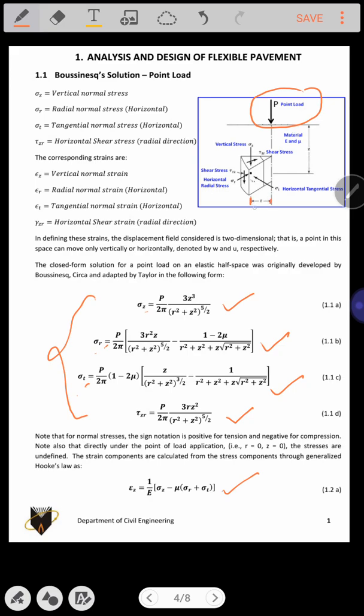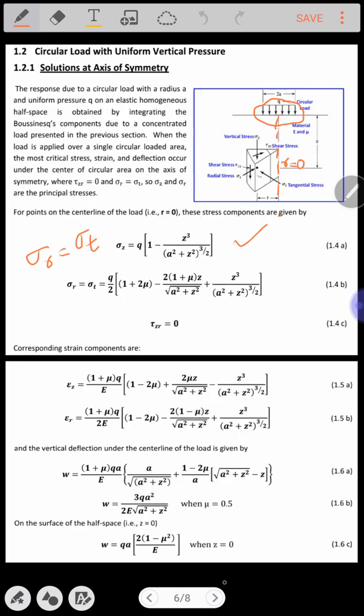So hence we may be expected to calculate sigma R and sigma T. If this point load is considered to be integrated and formed as a circular loading due to the applied wheel load on the surface of the ground, the pavement, and at this particular point, whenever this R happens to be equal to 0, you may be expecting sigma R is equal to sigma T.